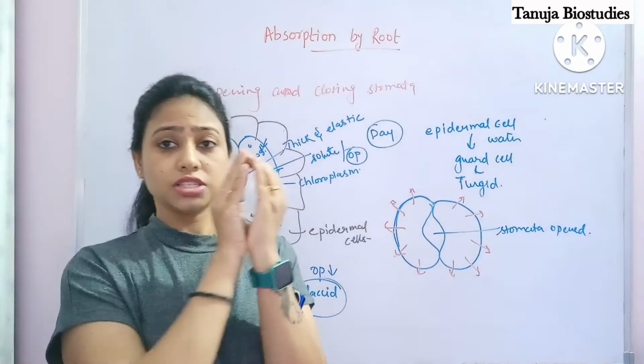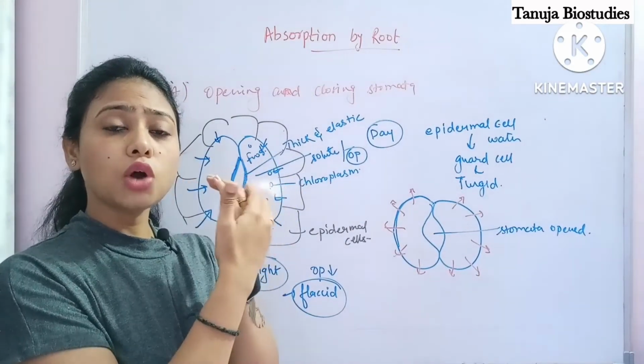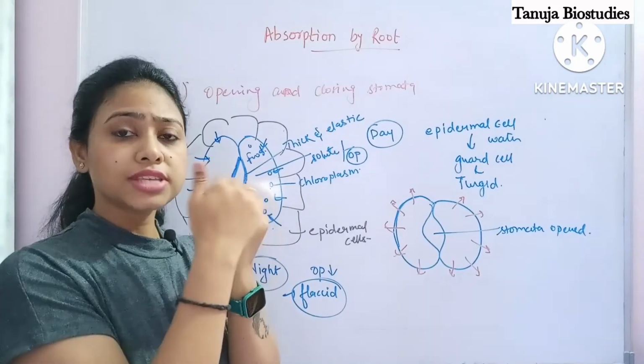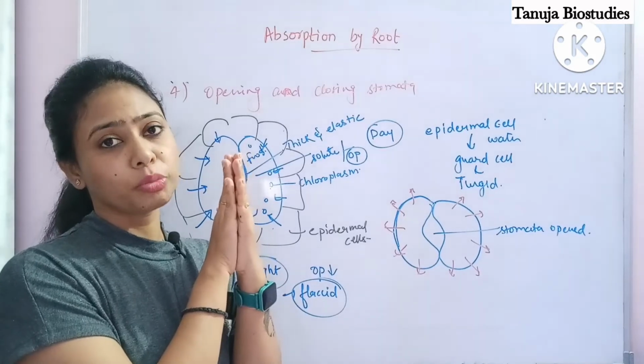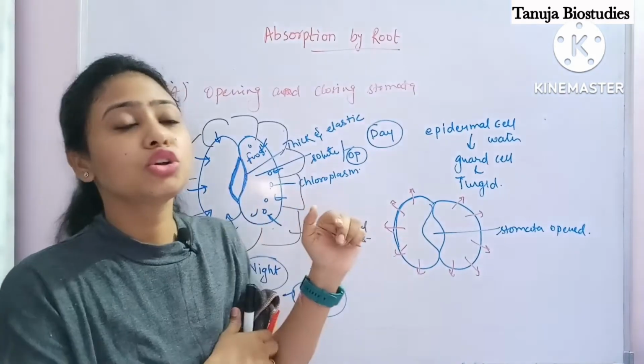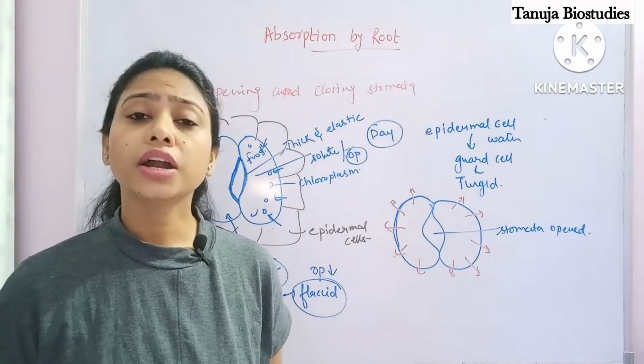Okay, like this. This is the guard cell which is open. Now water will go outside, and the outermost cell wall gets flattened, and this is how the stomata get closed. So this is how, due to the change in turgidity, opening and closing of stomata takes place.